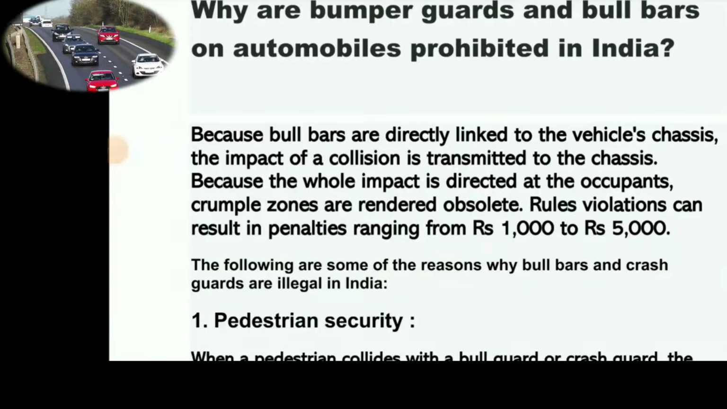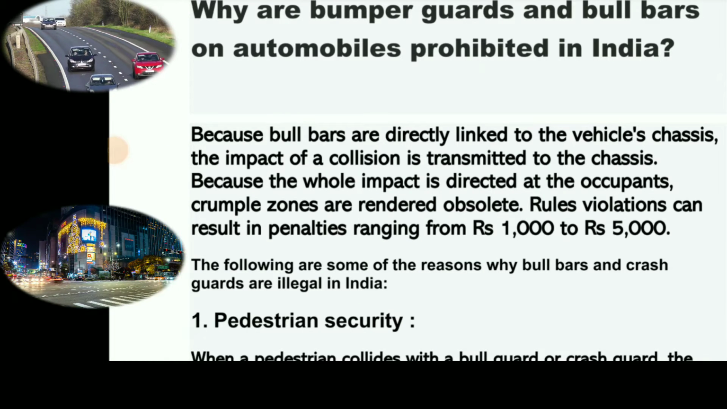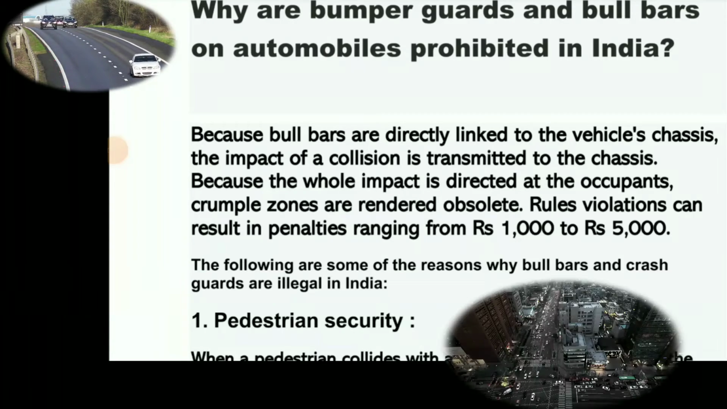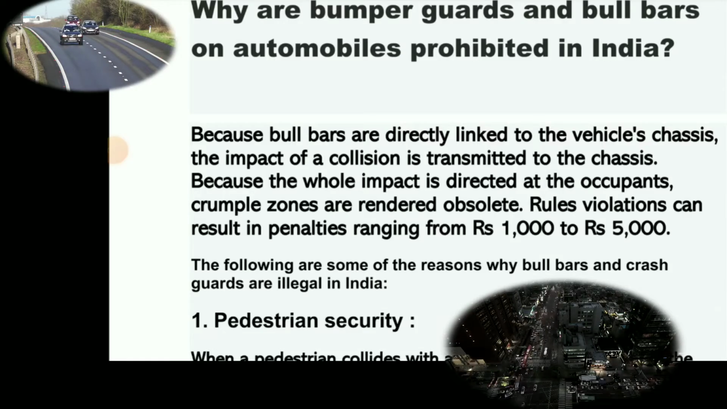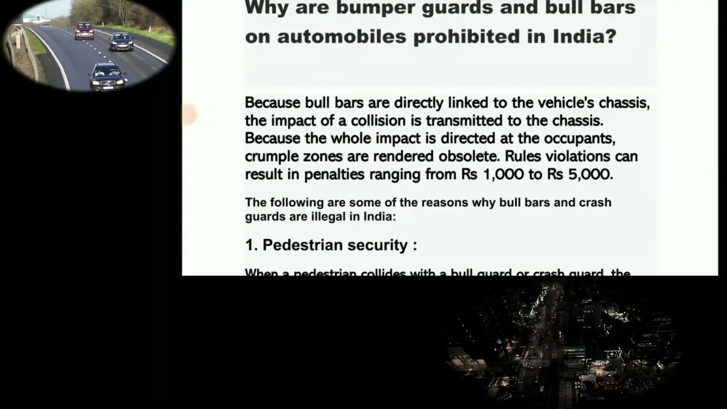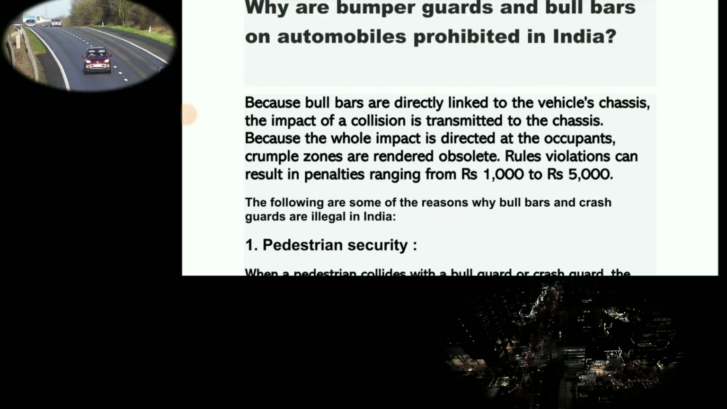Why are bumper guards and bull bars on automobiles prohibited in India? Because bull bars are directly linked to the vehicle's chassis, the impact of a collision is transmitted to the chassis. Because the whole impact is directed at the occupants, crumple zones are rendered obsolete. Rules violations can result in penalties ranging from 1,000 rupees to 5,000 rupees.